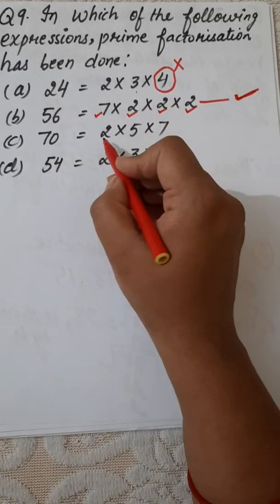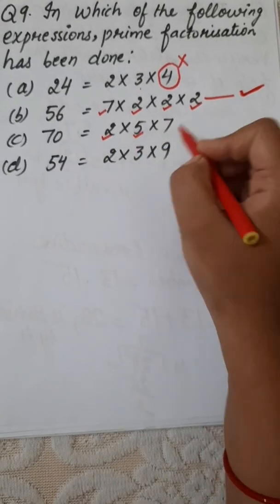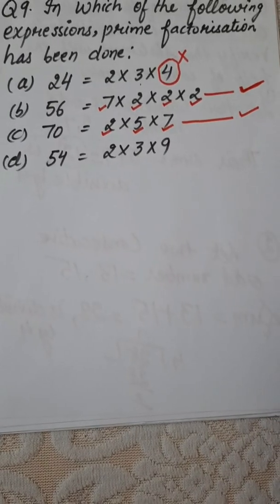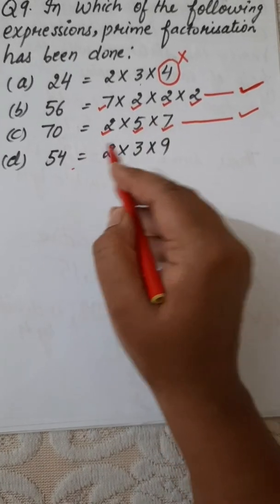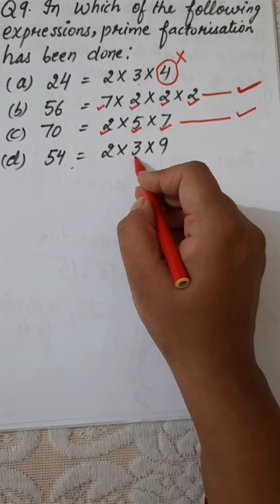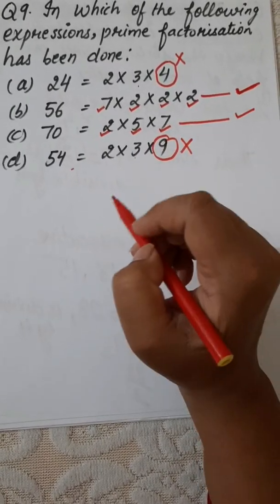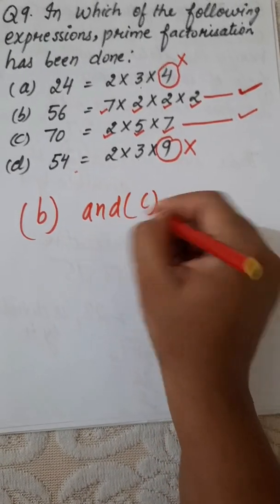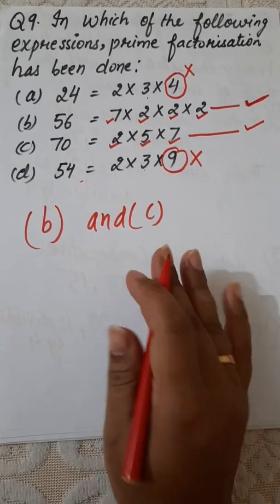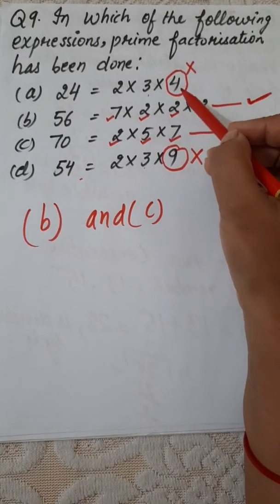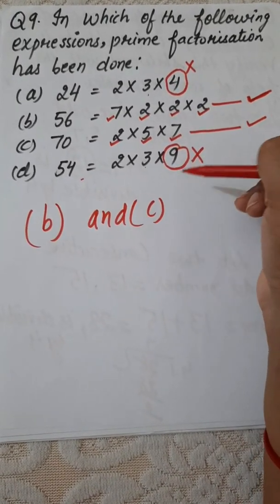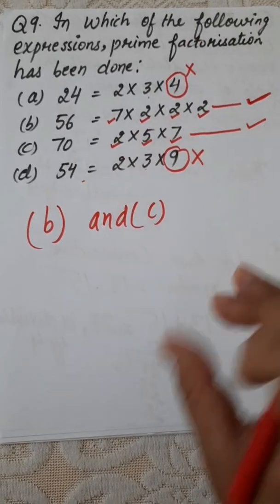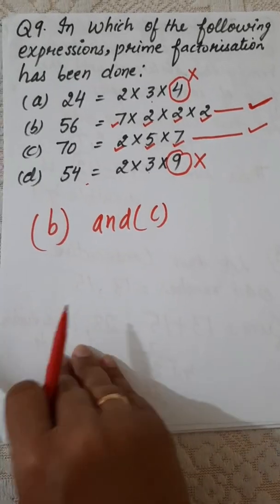Then we have 70. 2 is a prime number, 5 is a prime number, 7 is a prime number. So this is also expressed in prime factorization form. Then we have 54. 2 is a prime number, 3 is a prime number, but here 9 is a composite number. So we can say that in parts B and C, prime factorization has been done, because in part A, 4 is a composite number, and in part D there is a composite number. So prime factorization is done in parts B and C.